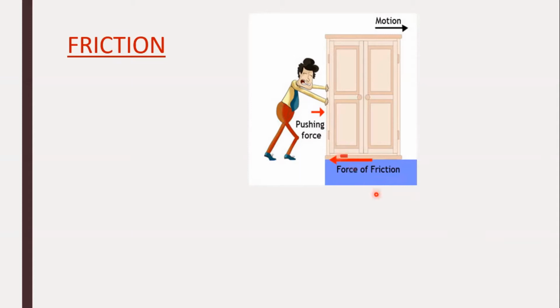So, when we push an object lying on the floor with a small amount of force, it does not move at all. It means that the surface of the floor on which the object is resting exerts some force on the object which acts in a direction that is opposite to the force of our push.